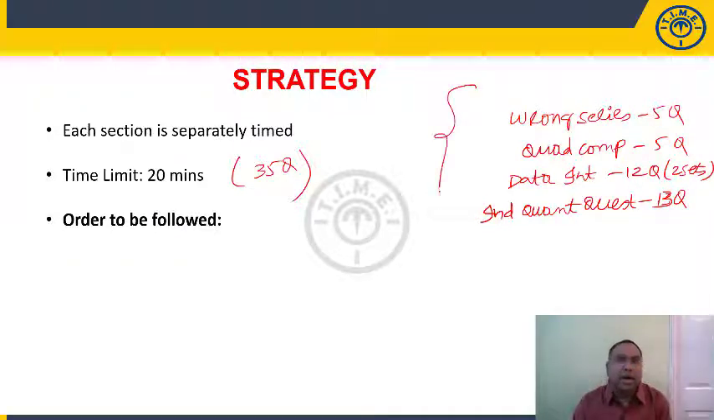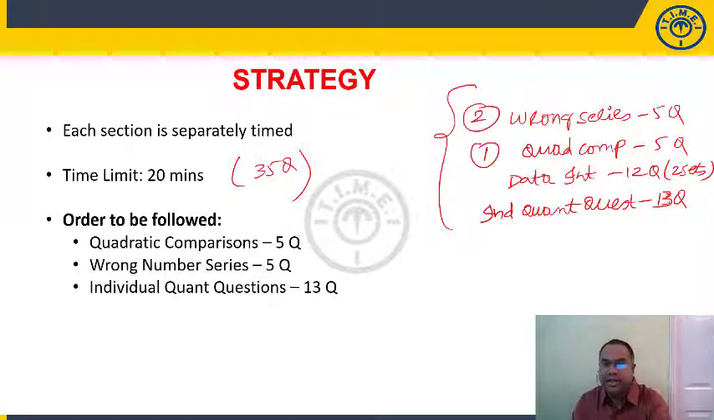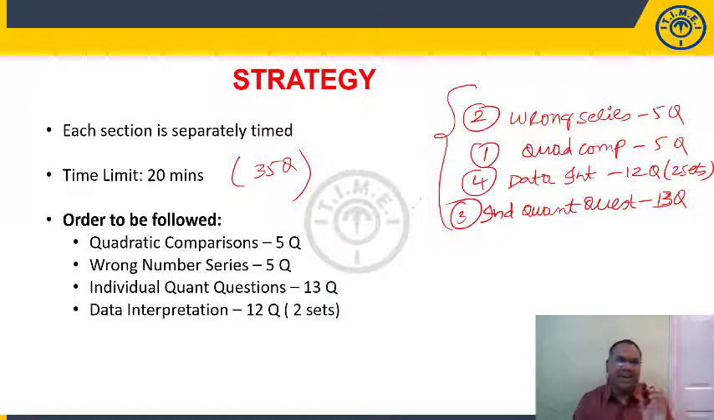Now, if you look at the order to be followed, that's what I have written here. You need to start with quadratic comparison. Then we have to attempt wrong number series. Then we attempt individual questions, your arithmetic questions, the easy ones out of those 13 questions. And finally, you attempt data interpretation. Generally, DI is better put towards the end, because without our intention, sometimes time will overshoot. So solve your quadratic comparisons, wrong number series, individual questions, then do your data interpretation.